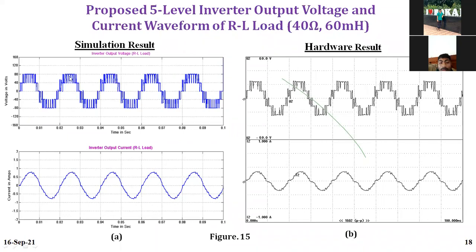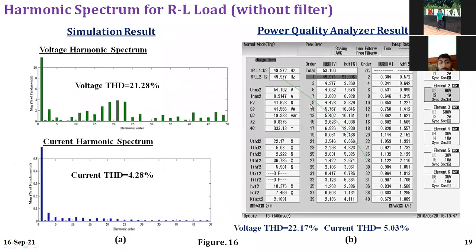This is the simulated output voltage. This is the hardware output voltage. This is the simulated current for 40 ohm, 60 millihenry. This is the hardware result. So this is the THD value. I am getting voltage THD as 22.17%. Current THD is 5.03%. Still it is more. Still I'm getting more. This is hardware, this is simulation.